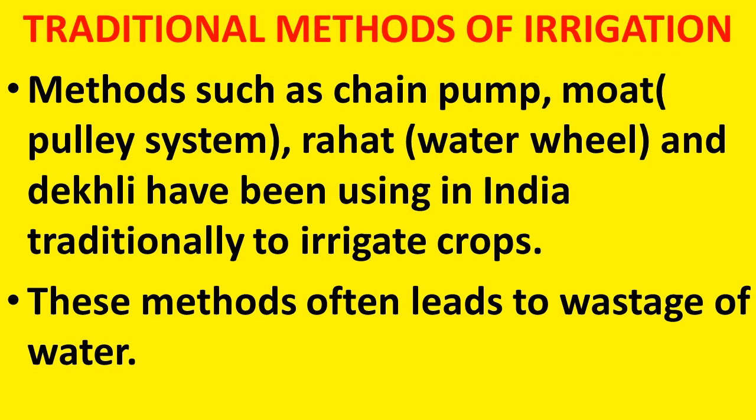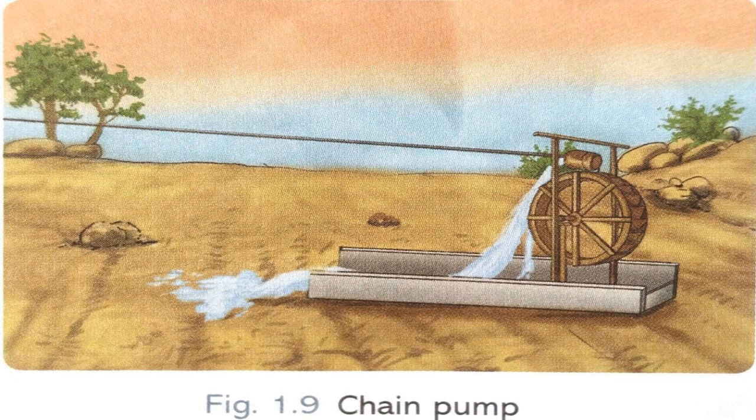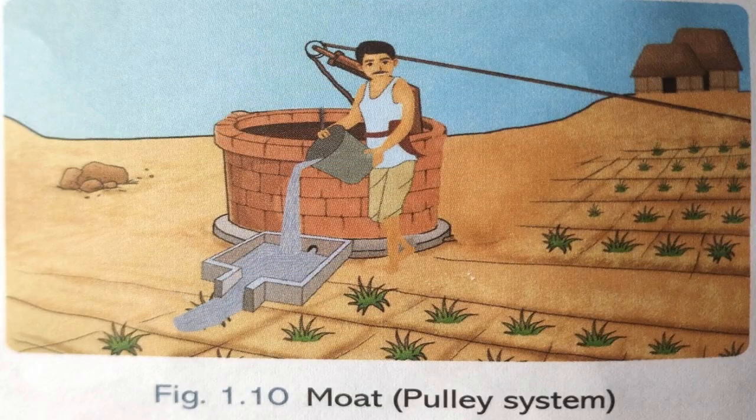So, which are the traditional methods of irrigation? Chain pump, moat, which is also called pulley system, rahat, that is water wheel, and dekli. But these methods often lead to wastage of water. See, these traditional methods have one drawback. What is that? All these methods cause wastage of water and also need lots of labor, either by human beings or by animals. Here are the pictures of various traditional methods of irrigation.